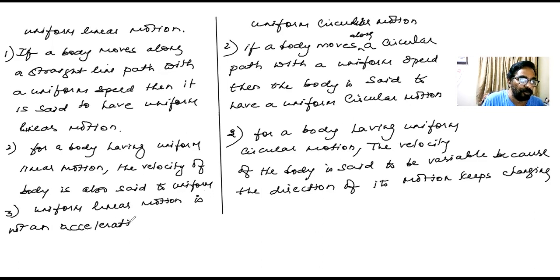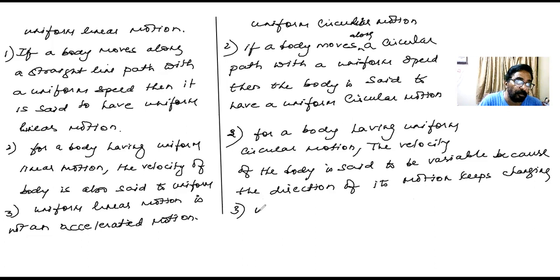Matlab acceleration zero hai, accelerated motion because velocity change nahi ho raha hai na. Okay, the velocity is variable. I'm not asking you to measure acceleration. When you try to measure acceleration, the magnitude of the acceleration will be zero perhaps. But still, this is called an accelerated motion because the velocity is changing, because the direction is keeping on changing.